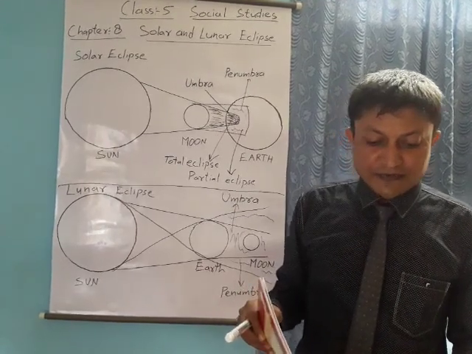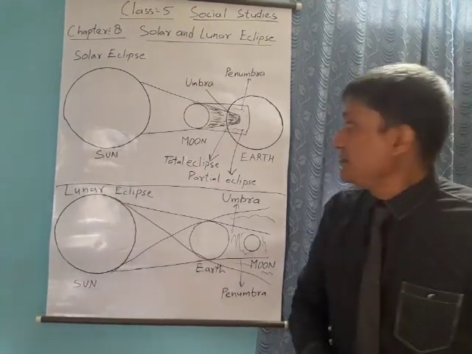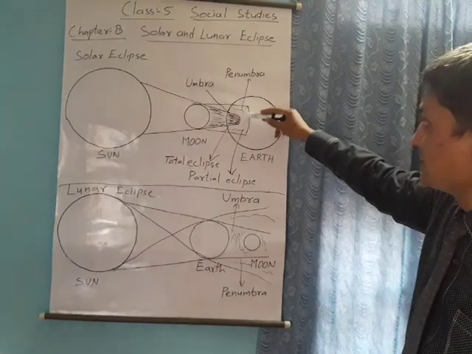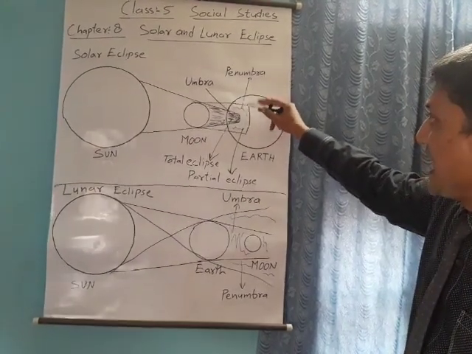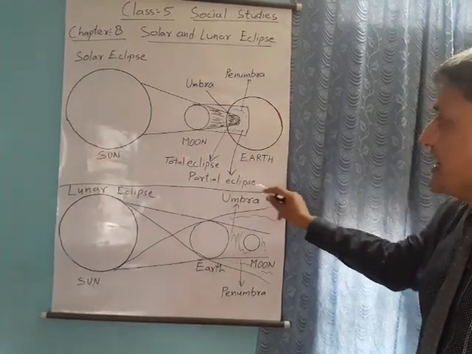People watching the eclipse in the penumbra location will see only a partial eclipse. This location is called penumbra. People watching the eclipse from this location will see the partial eclipse.